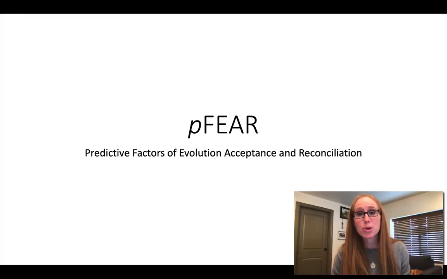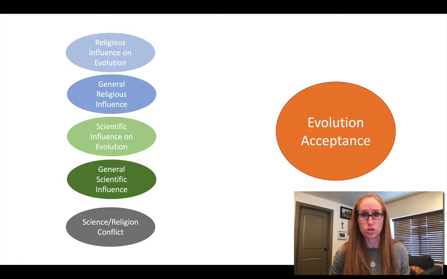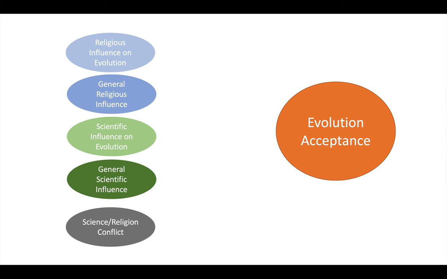Hi everyone, this is a brief introduction to this instrument that we call the pFEAR. The P is silent. pFEAR stands for Predictive Factors of Evolution Acceptance and Reconciliation. It measures factors that we know have an influence on how much students accept evolution. So we're going to go through those factors now.